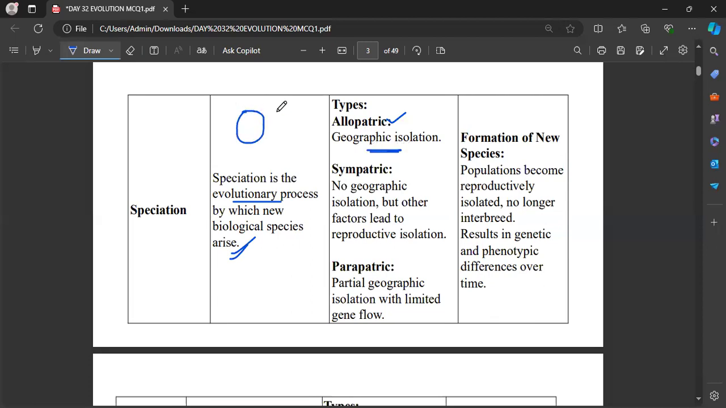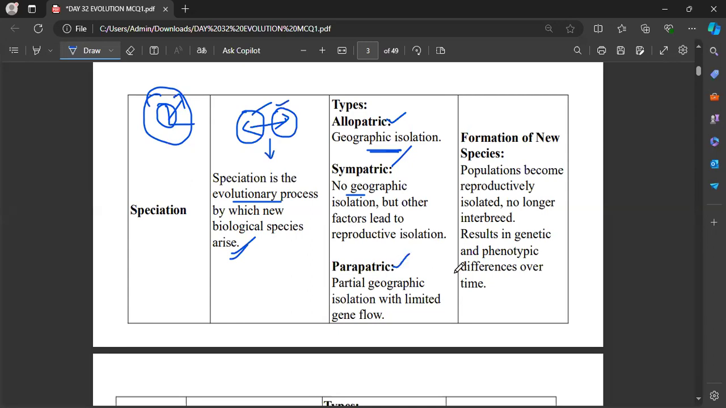See, there will be two different species in two different geographical locations, but there will be a mixing of these two particular species, and it results in the formation of a new species. That is called allopatric speciation. In sympatric speciation, there is no geographic isolation, but there are other factors influencing this speciation. For example, in the same locality, two different species interbreed with each other and give rise to a new species. This is what sympatric speciation is.